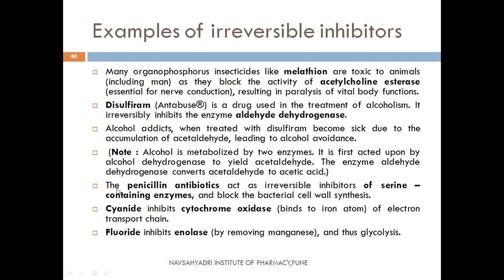Next is penicillin antibiotics. They inhibit the serine containing enzymes and block bacterial cell wall synthesis. Then cyanide inhibits cytochrome oxidase, the enzyme which is required in the electron transport chain. Then fluoride inhibits enolase, the enzyme which is present in glycolysis, and thereby inhibits glycolysis.